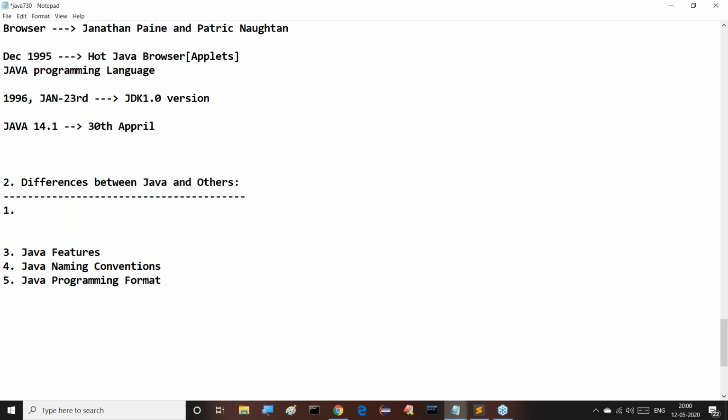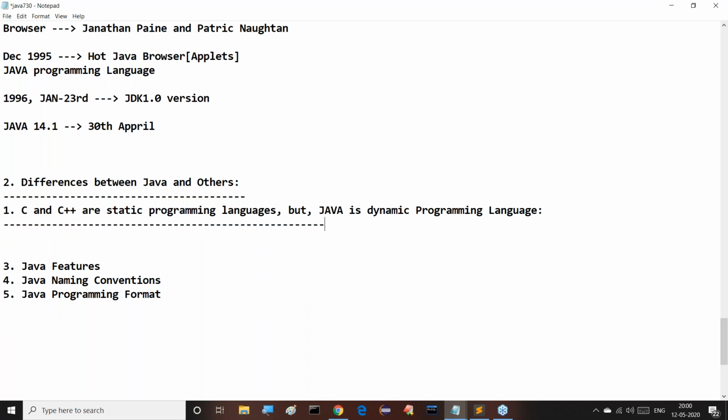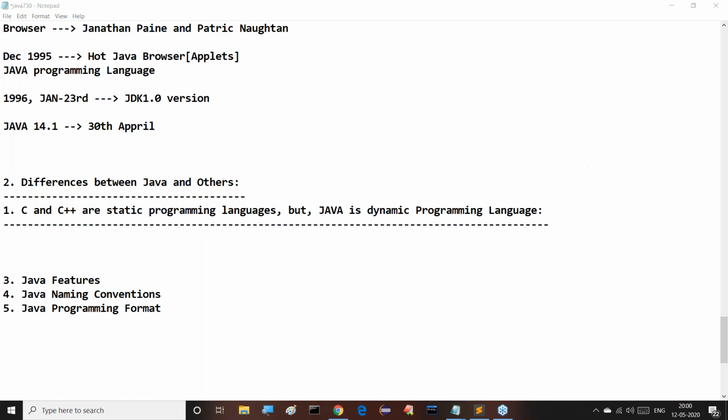So the very first difference I'm telling you: C and C++ are static programming languages, but Java is a dynamic programming language. C and C++ are static programming languages, but Java is a dynamic programming language. That's it.